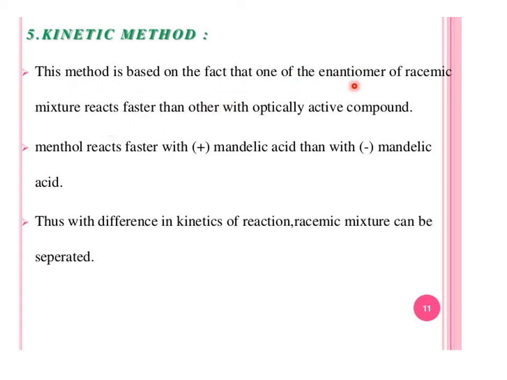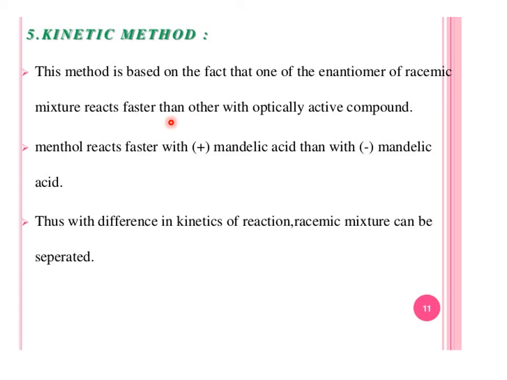Menthol exists in two enantiomeric forms, plus and minus. Menthol reacts faster with plus mandelic acid. This is the method of resolution in which we react the menthol with mandelic acid.